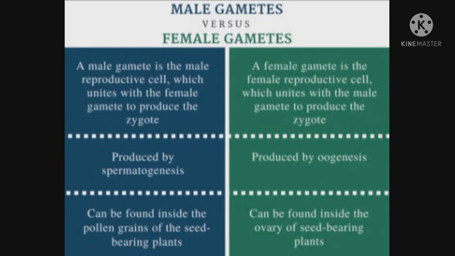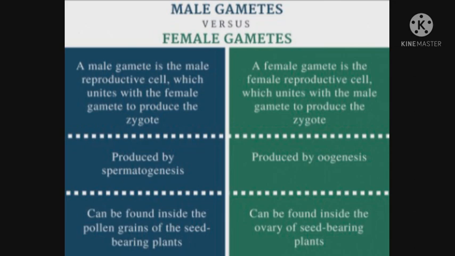Now let's see the difference between male gametes and female gametes. A male gamete is the male reproductive cell which unites with the female gamete to produce the zygote. A female gamete is the female reproductive cell which unites with the male gamete to produce the zygote. Male gametes are produced by spermatogenesis. Female gametes are produced by oogenesis.